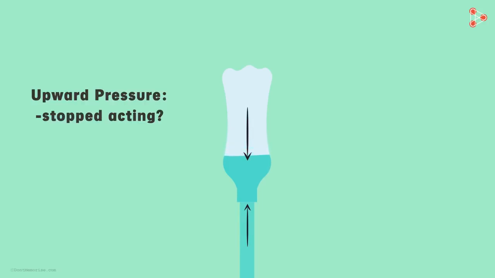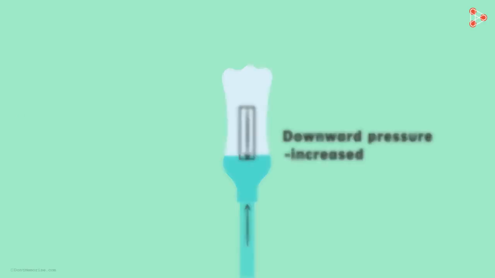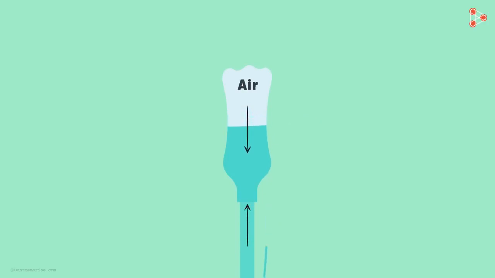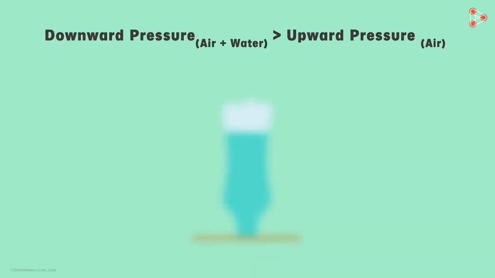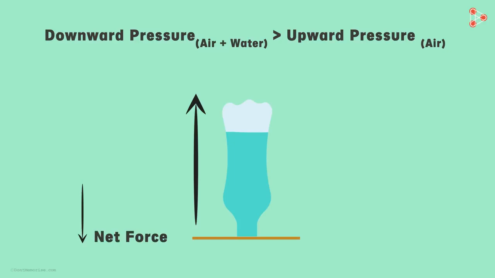Did the upward pressure on it stop acting, or did it reduce in the value? No, it didn't. The upward pressure on it by the air remains the same, but the downward pressure increased in its value. When we made holes in the bottle, we allowed air to flow inside it from the top. The air from the top started exerting pressure on the water. The combined pressure of water and air from top could easily overcome the pressure exerted by air from the bottom. Hence, there is net force acting on the paper in the downward direction. That is, there is more pressure in the downward direction. That is the reason why this paper gets detached from the surface.